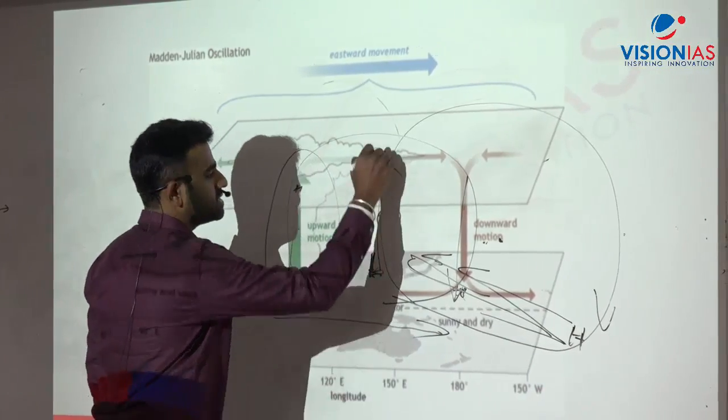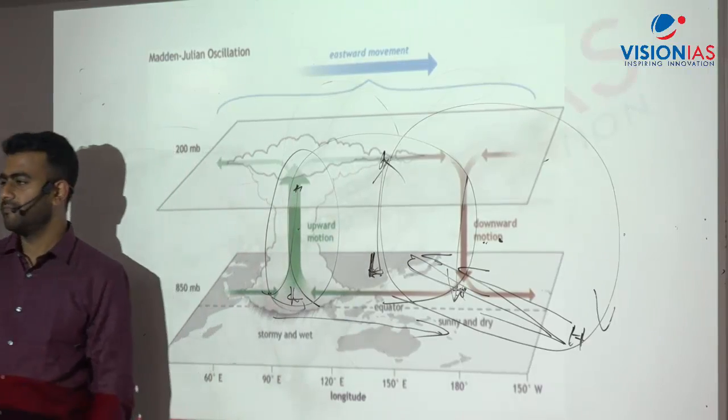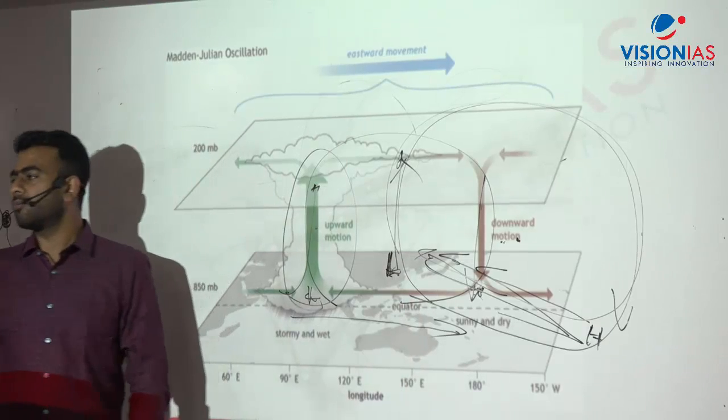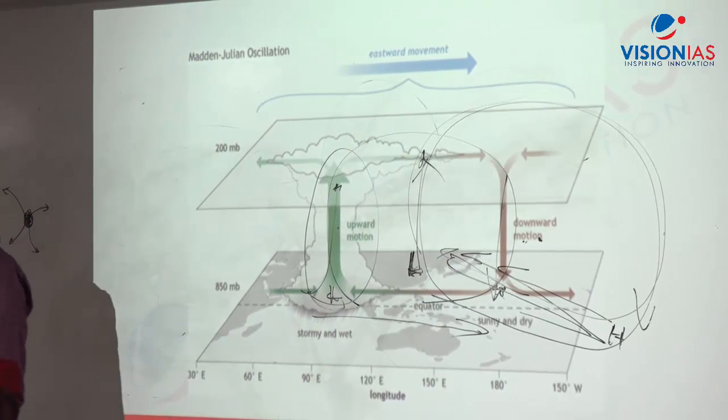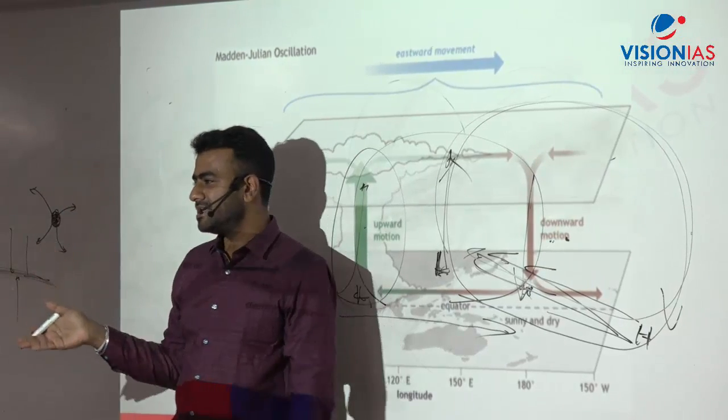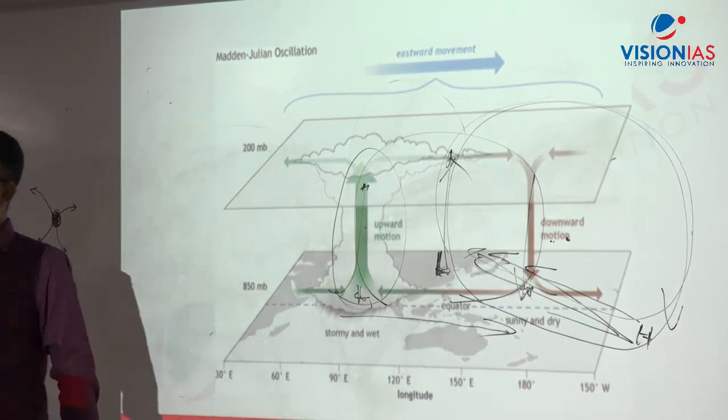Fine, and here there is an upliftment. Okay, this upliftment is converted into the entire cycle. This is the normal condition. That is called Walker's circulation, right? And in certain conditions, once in 5 to 6 years, 7 to 8 years, this condition would be reversed.